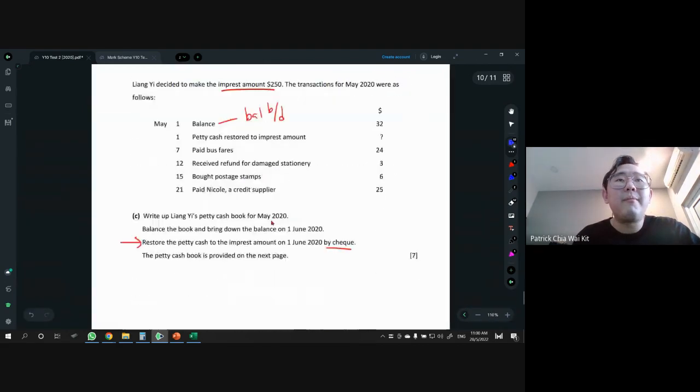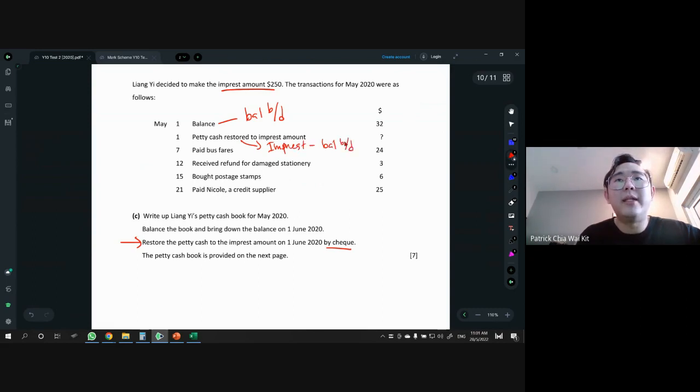Next one, we have petty cash restore to the imprest amount. So it's a question mark. Yes, restore is always something that you have to find. So how to find restore? There is a formula. You take the imprest amount and you minus the balance b/d.